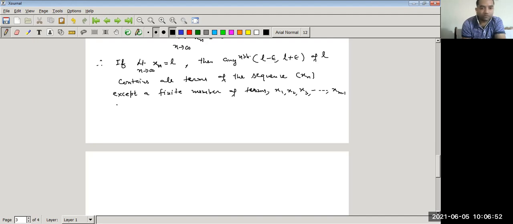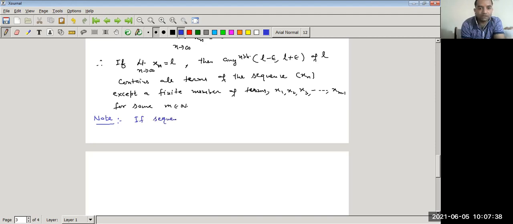So for some m belonging to natural numbers, or this is a very important note, you can think about this. What we observe is that if we consider the sequence, and the tail of the sequence after the (m minus 1)th term lies in the interval L minus epsilon to L plus epsilon, then again we can say the sequence is a convergent sequence.